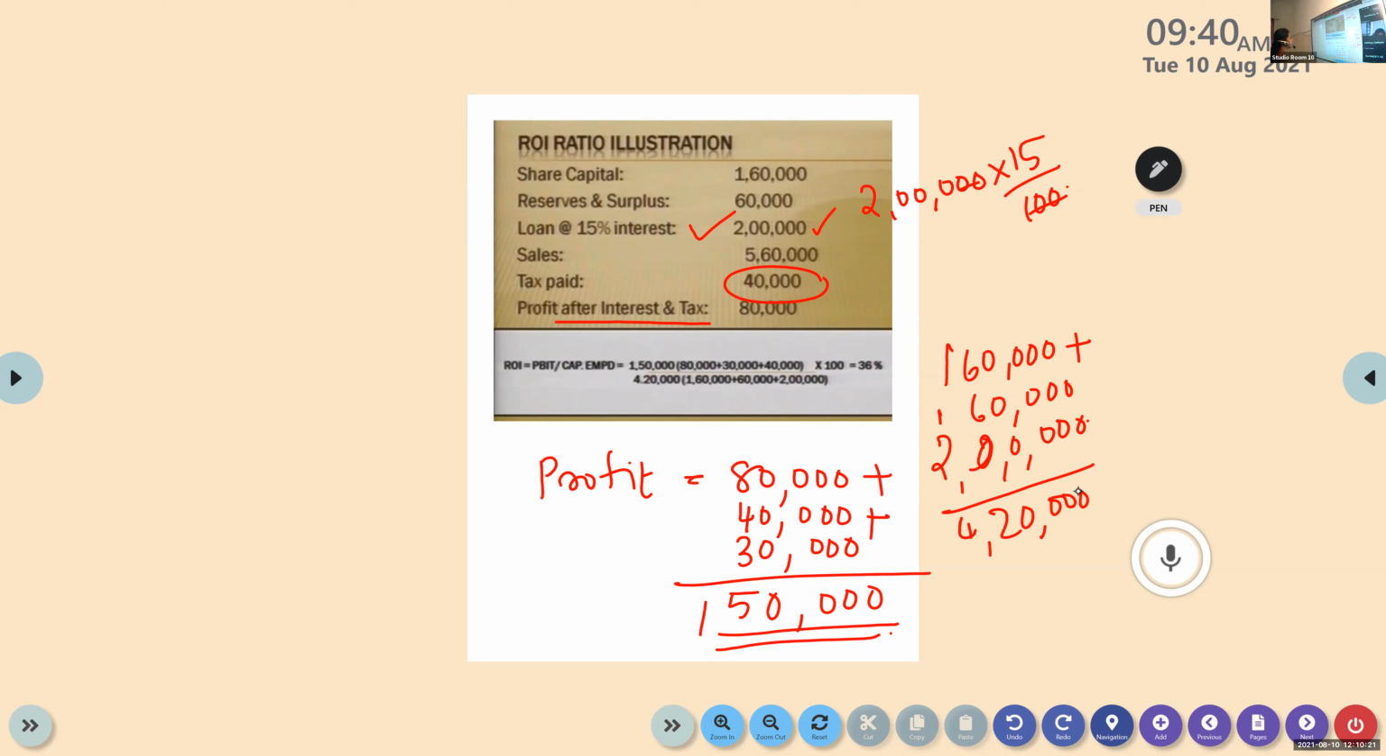Okay. So ROI is equal to 1,50,000 divided by 4,20,000 into 100. Then only we get it in percentage form.